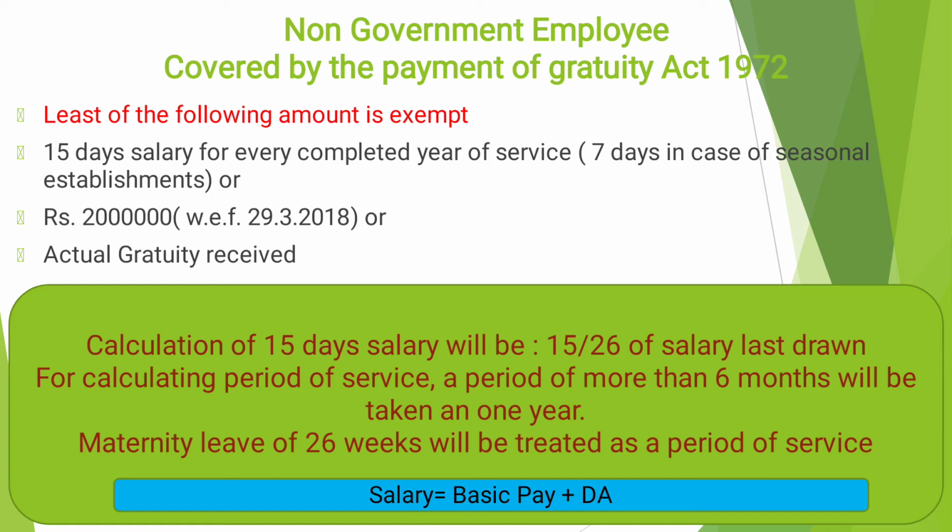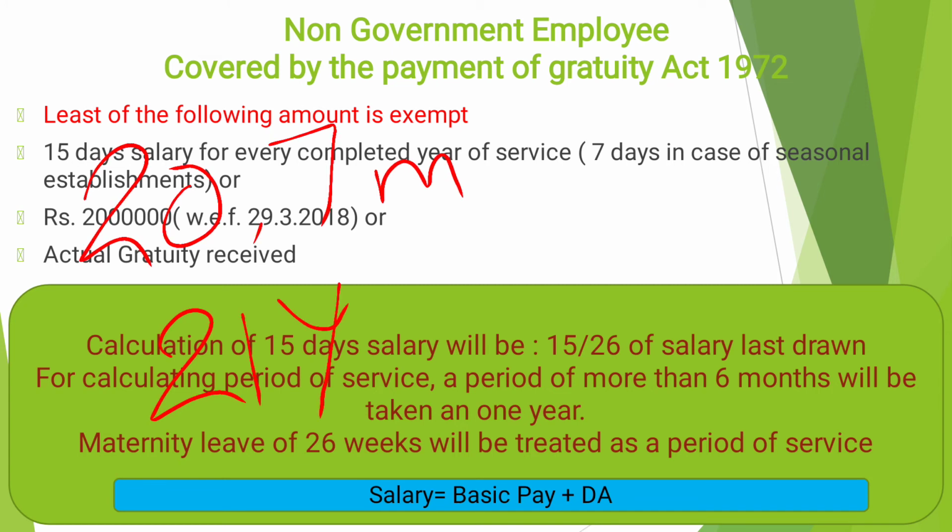Suppose a person has a service of 20 years and 3 months. So what is the total service? 20 years alone. Clear? Suppose an employee has a service of 20 years and 7 months. So what is the total service? 21 years only, because it is more than 6 months, so we have to consider it as 1 year.